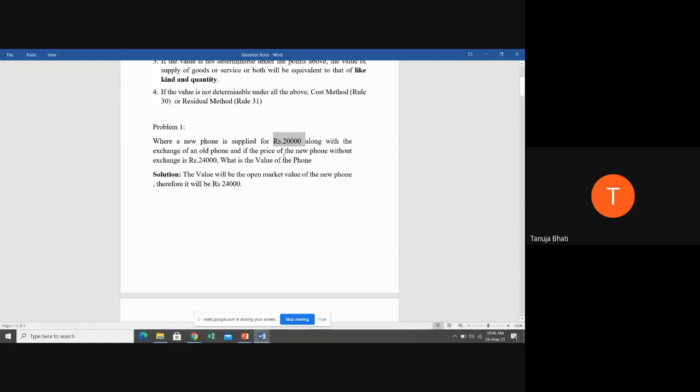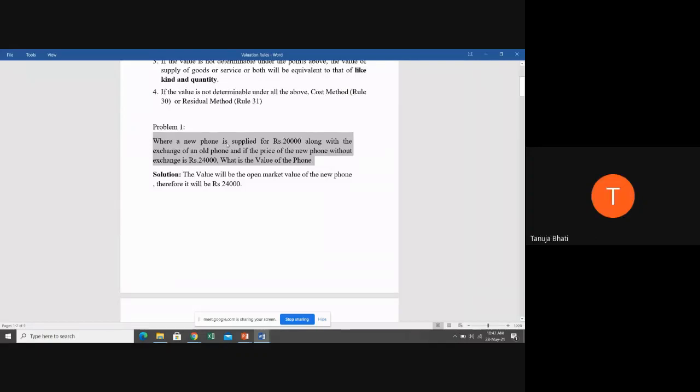Now suppose we are not able to find out the value of the old phone as well, then can anyone tell me what is going to be the value as per rule number 27? Suppose the open market value is not available, what is going to be the value? Ma'am, that has to be compared with a similar product. So whatever the value of that product is will be taken here. Correct.